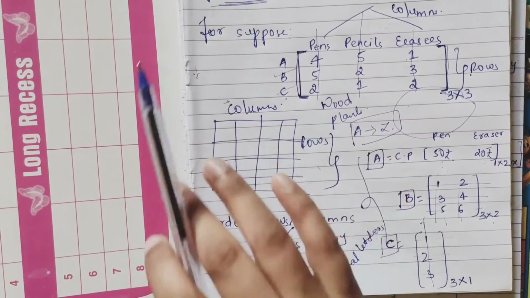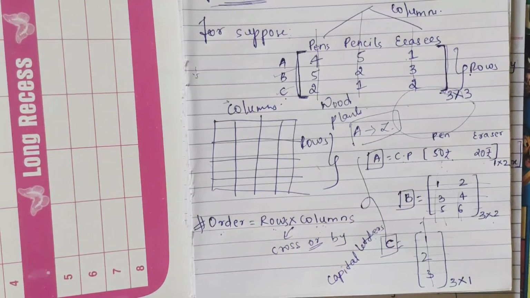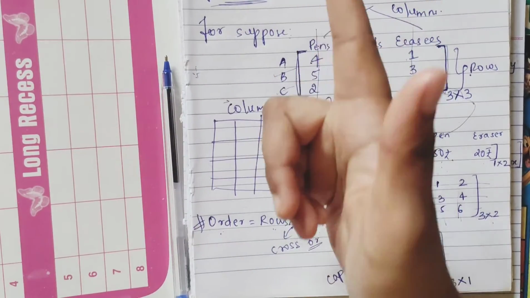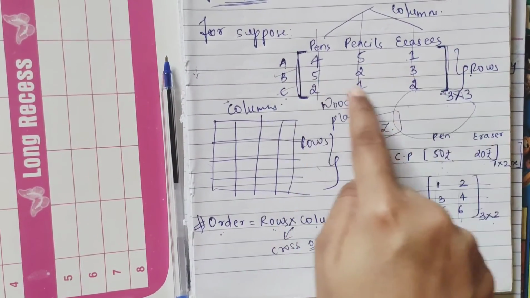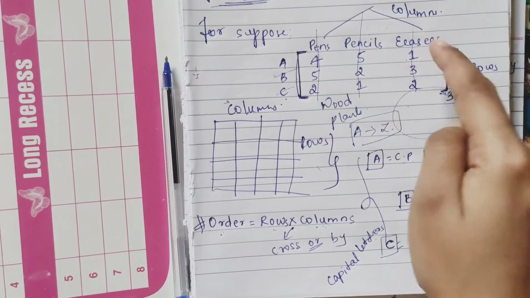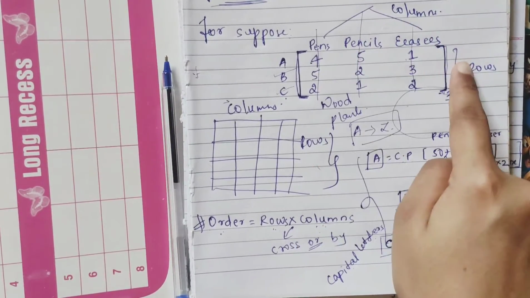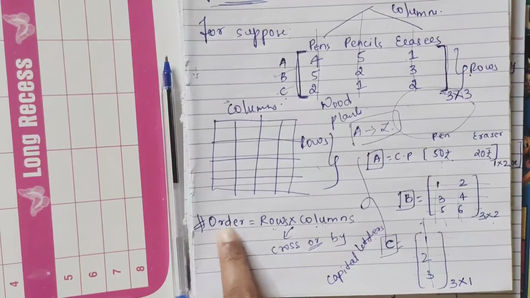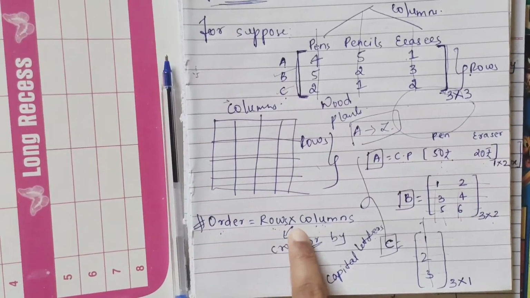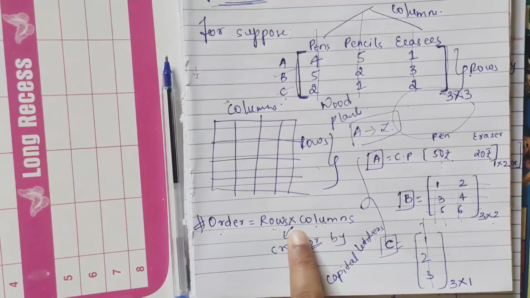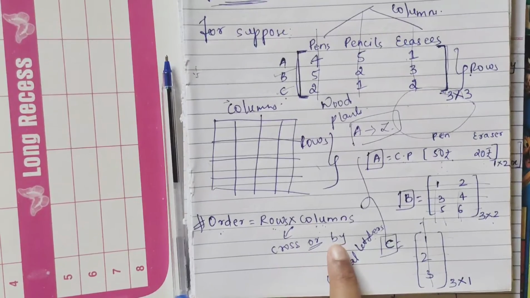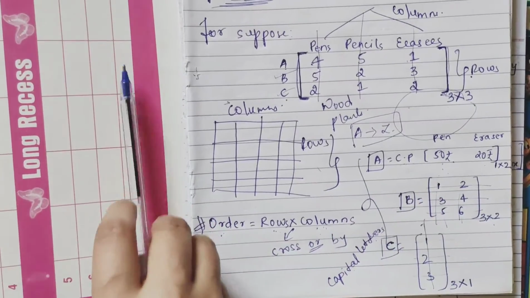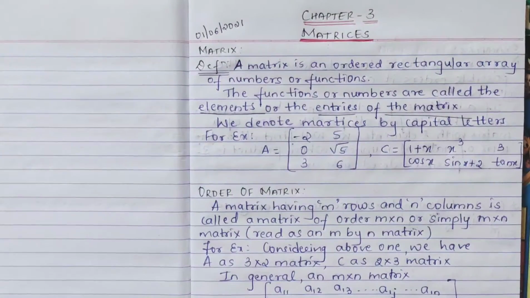A matrix is nothing but a rectangular arrangement of information in the form of rows and columns. Matrix means you have to remember rows, columns. What we write horizontally are rows, and what we write vertically are columns. This much you should know, and know that it is represented by capital letters, and they'll also ask about order. How do you write order? Rows cross columns. You have to say cross or by, not into. Okay, I hope that is clear for you.